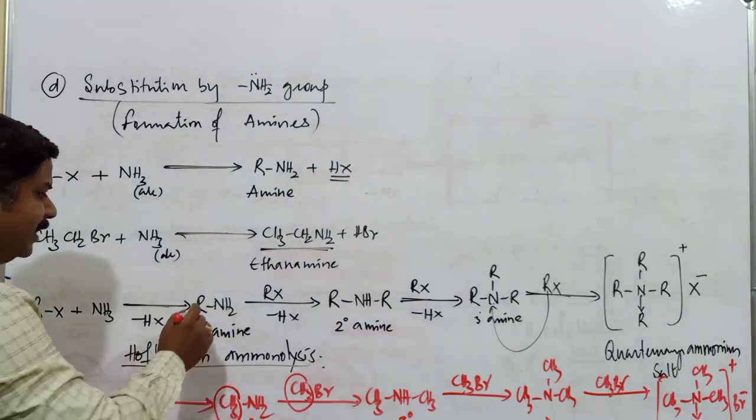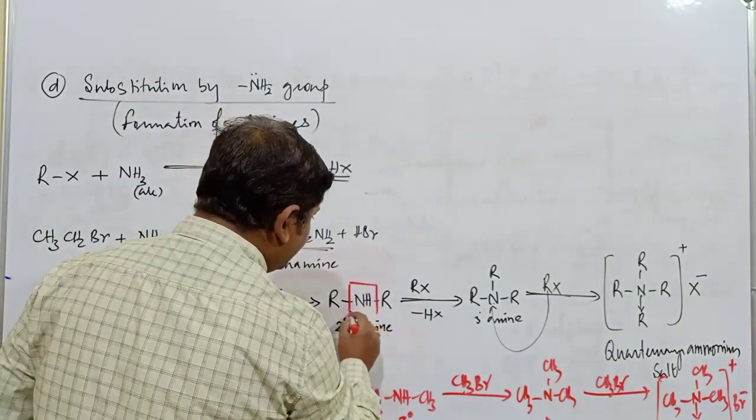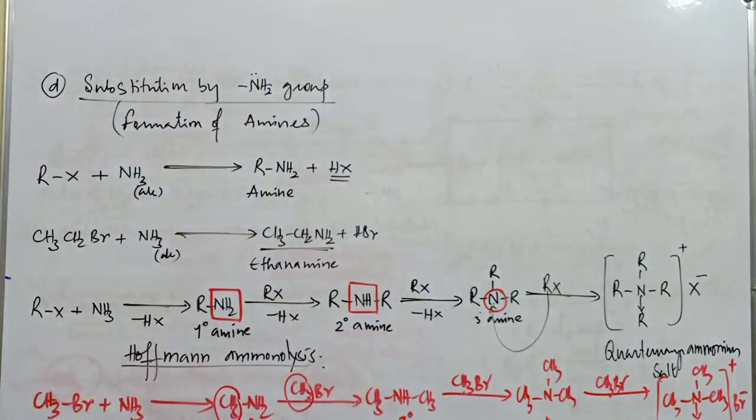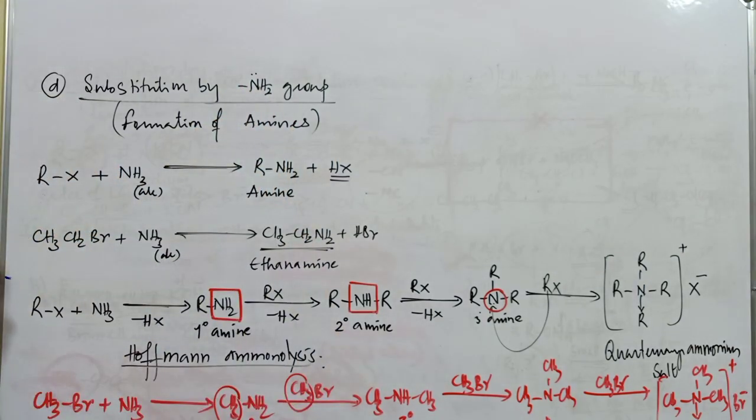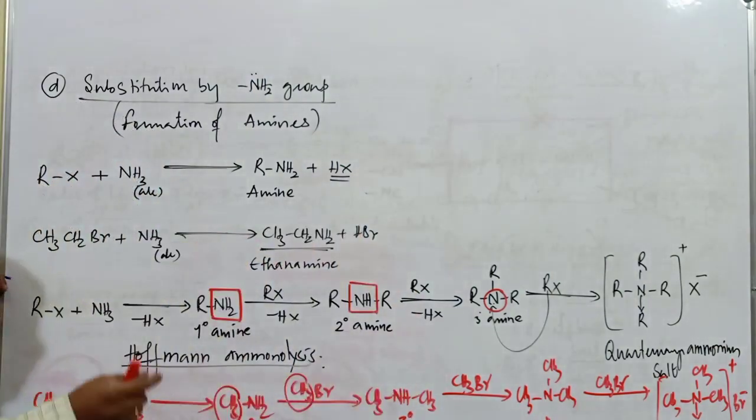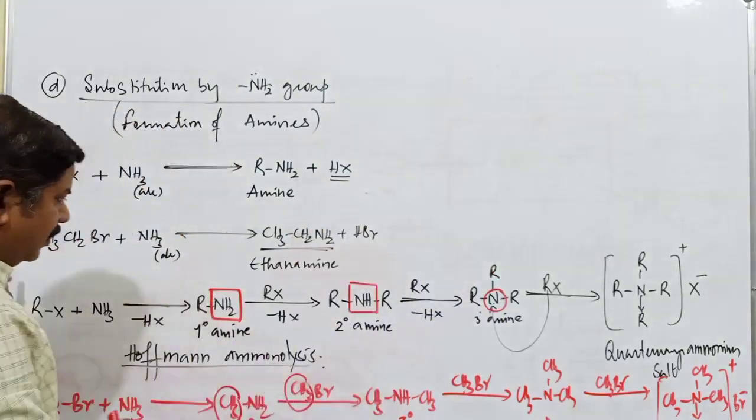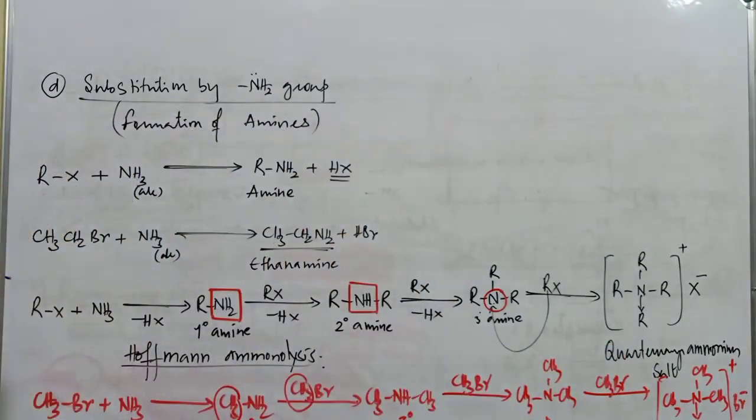A primary amine is one which has an NH2 group. A secondary amine is one which has an NH group. A tertiary amine contains only the nitrogen atom. So this is about substitution by what group? NH2 group. So what compounds are produced here? Amines. Basically, formation of primary amine takes place if you carry out the reaction continuously. If you take the mixture in a closed vessel, the complete reaction takes place, and finally you will get a quaternary ammonium salt compound. Copy this one.